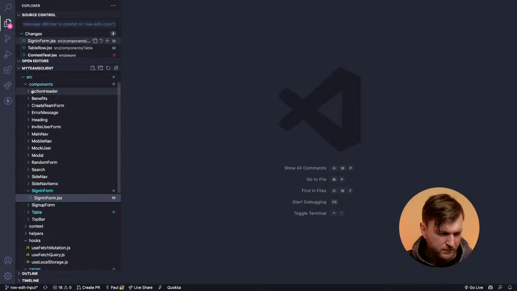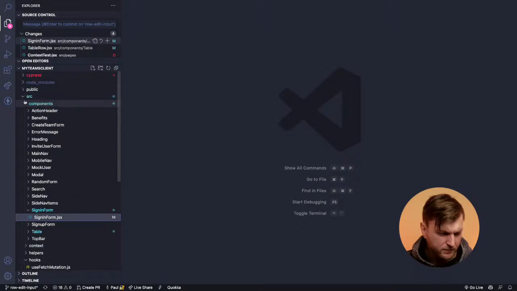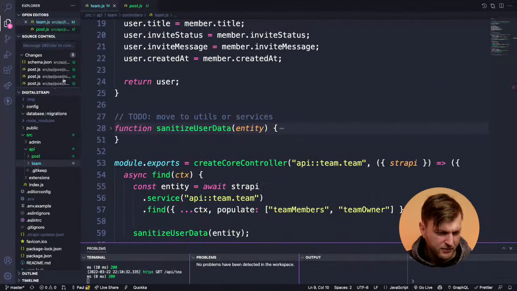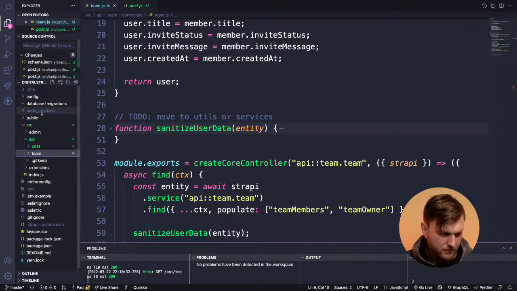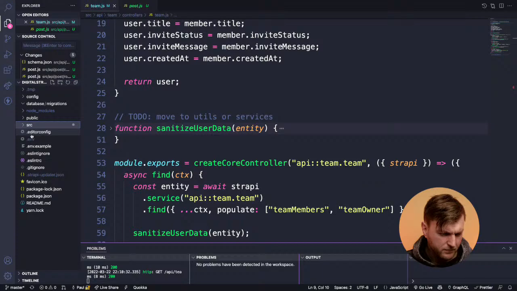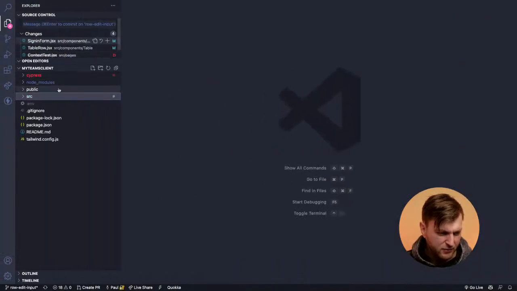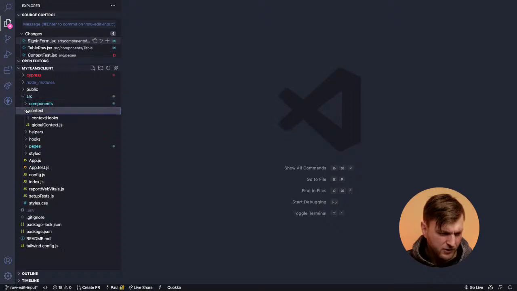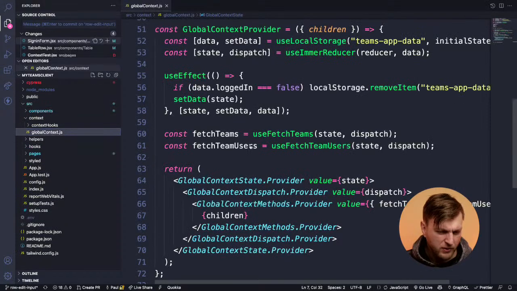Let me show you here. This is the back end. This is front end here. No, that's the back end. I have too many things open. Source. So contacts, global contacts here.